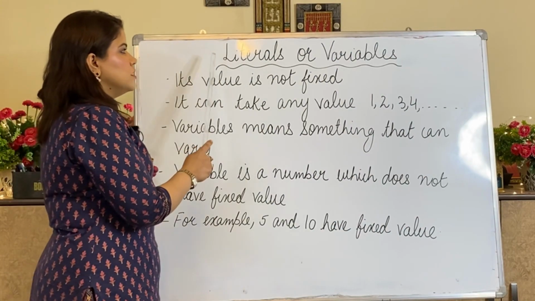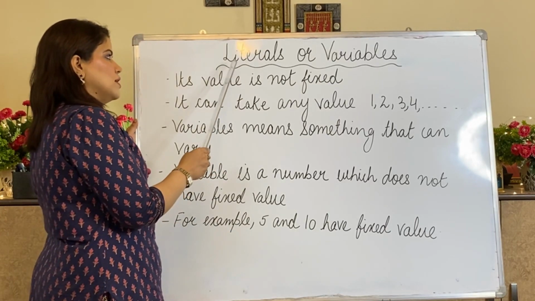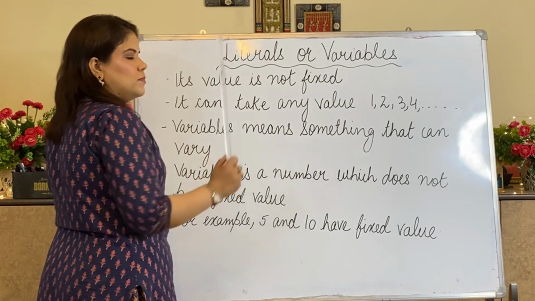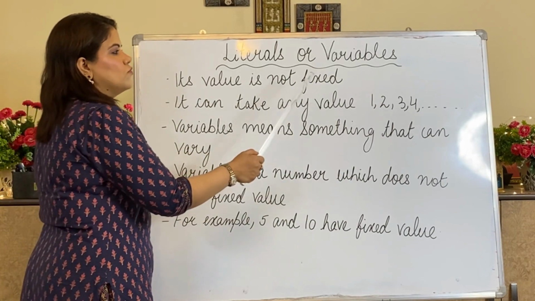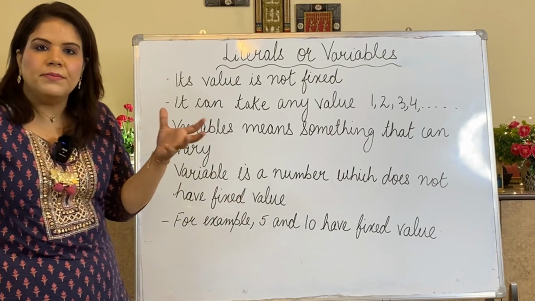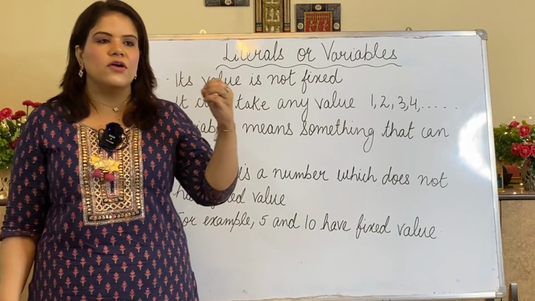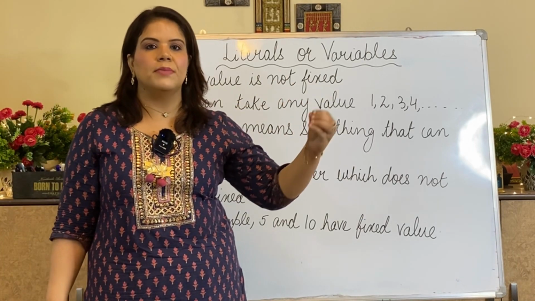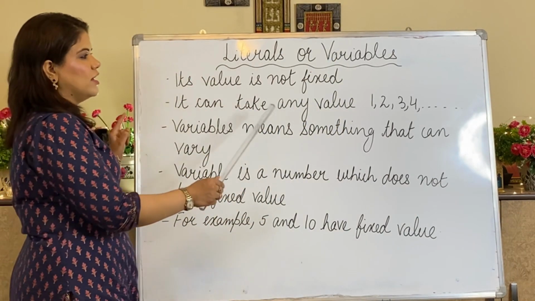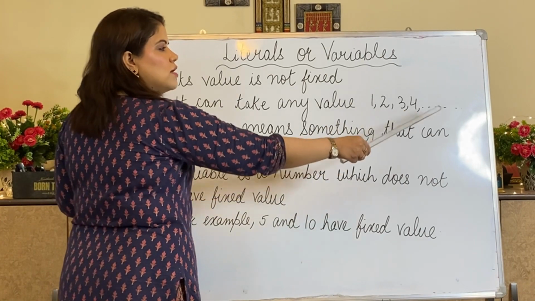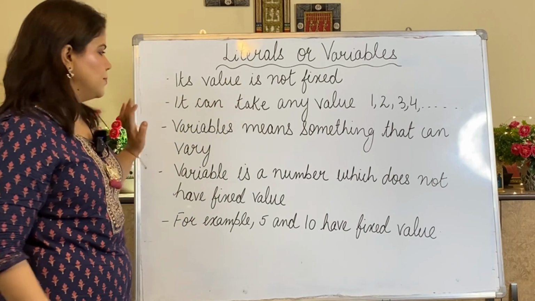Now I am taking literals or variables in algebra. They can either be known as literals or variables. Both have the same meaning. Its value is not fixed. Value of variable means it is varying. Like numbers 5, 10, they are fixed. But if I am taking any number as x, that means its value is not fixed. It can take any value 1, 2, 3, 4 and so on. Any value out of these it can take.